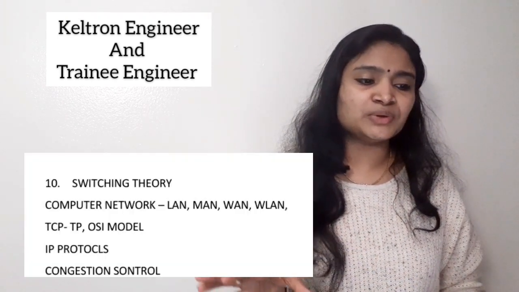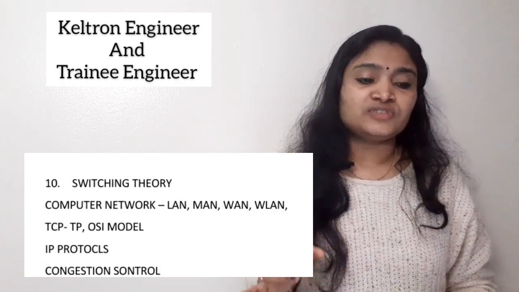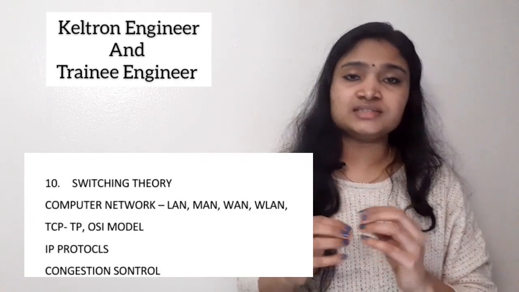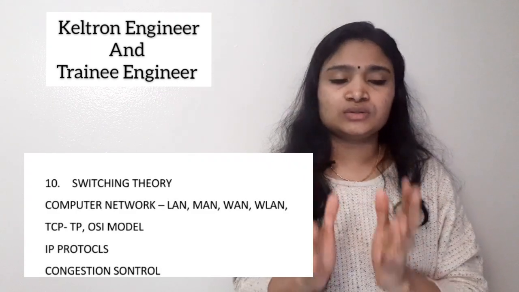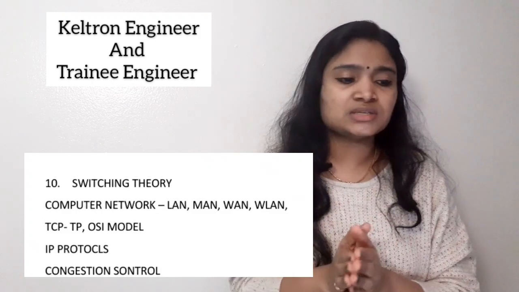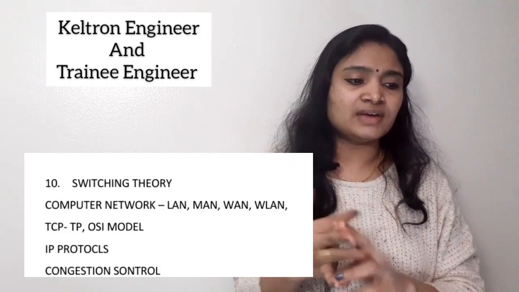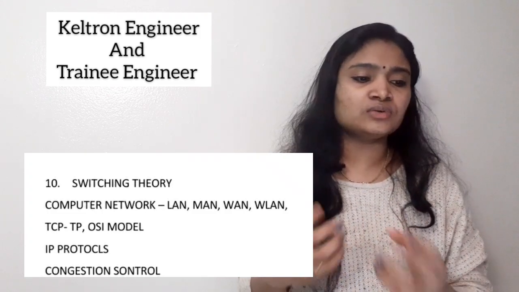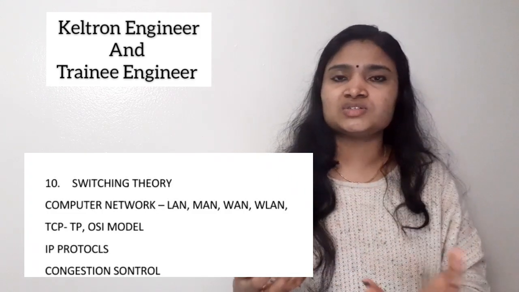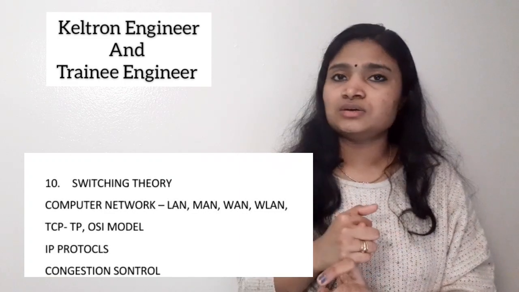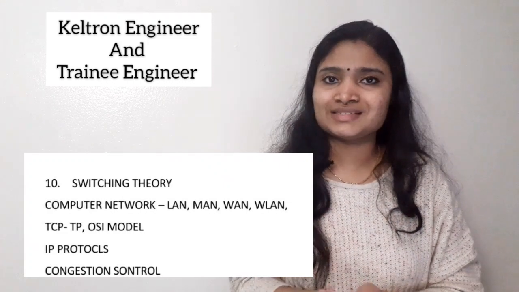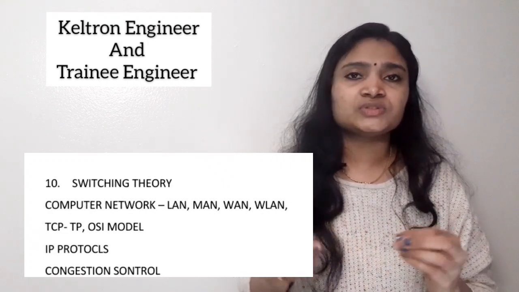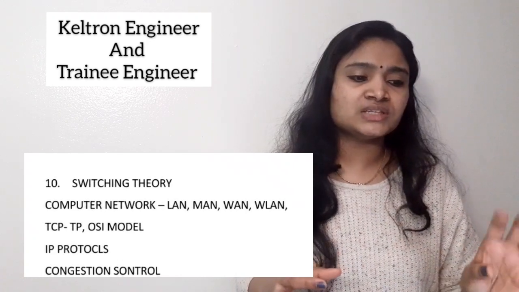Next, I've included the basics of computer networks and switching. From switching theory, you have to study the basics like circuit switching and packet switching; theory questions come from those areas. From computer networks, you have to study various topologies, LAN, MAN, WAN, WLAN, and also various layered models like the TCP/IP model and OSI model. Also IP, Internet Protocol, IP version 4 and IP version 6, then congestion control. These are the areas you have to cover from computer networks.